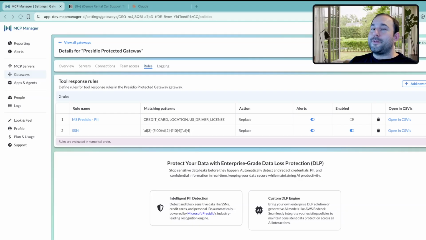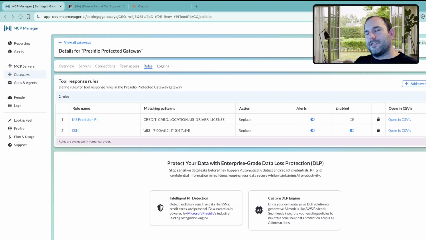So I'm going to assume that you understand the importance of using an MCP gateway and just jump in and show you how using MCP Manager's gateway with our rules engines allows you to gain more control over the data flowing through your MCP gateway from your servers to your LLMs. So in prior videos, I've demonstrated the regular expression-based matching. Regular expressions are great for detecting information that follows a really specific format, like a US Social Security number.